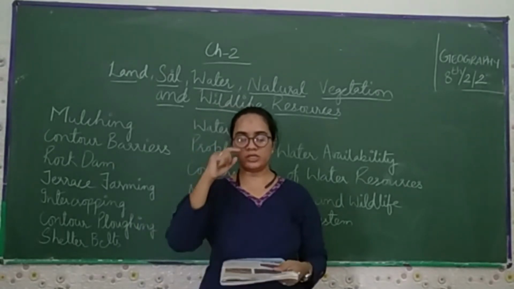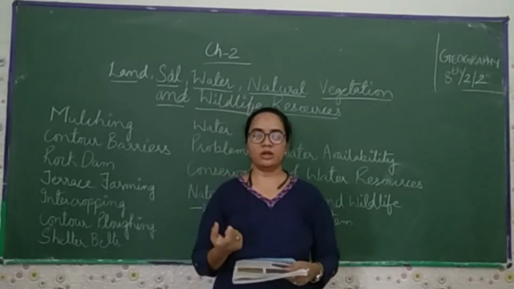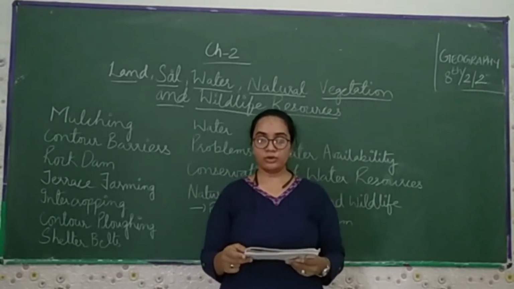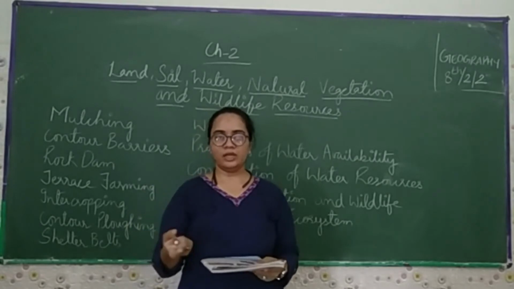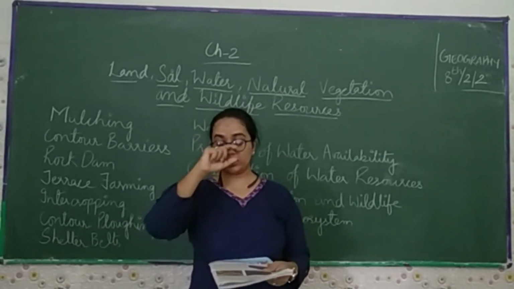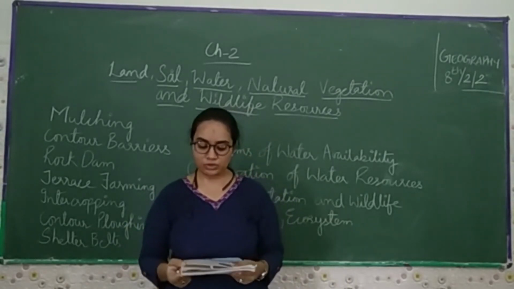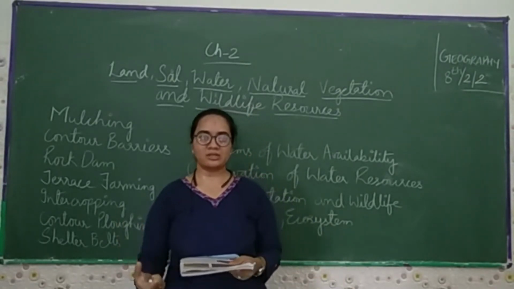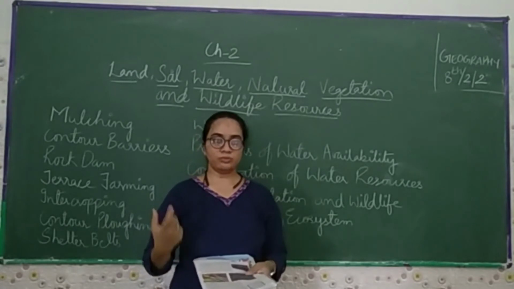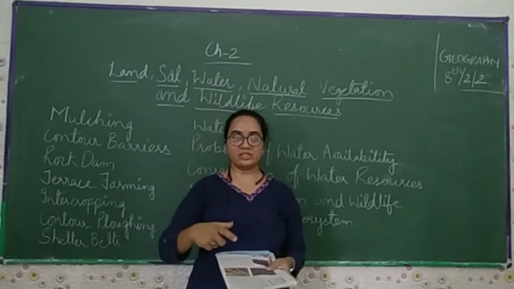What do you mean by deforestation? Deforestation means the cutting of numerous trees. Overgrazing means if you take the animals toward the grass for eating, that is called overgrazing. If we talk about the overuse of chemical fertilizers, if we are using more and more chemicals and pesticides in agriculture, our land becomes dead land.